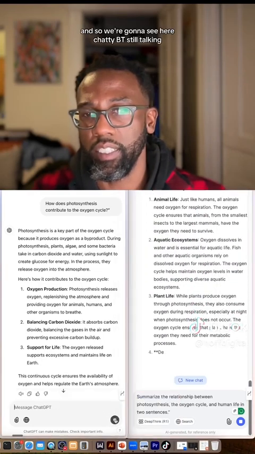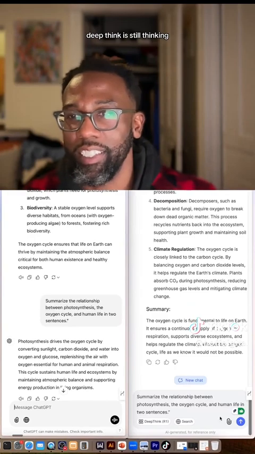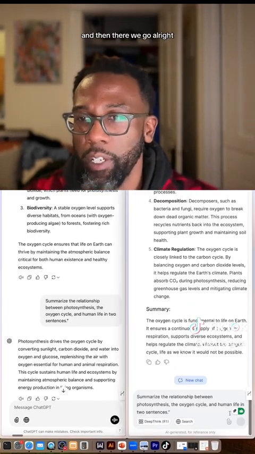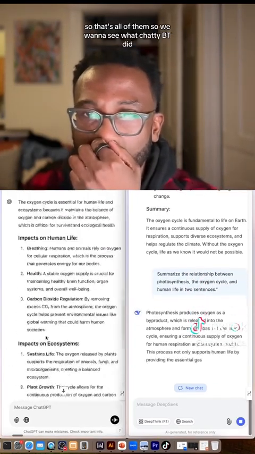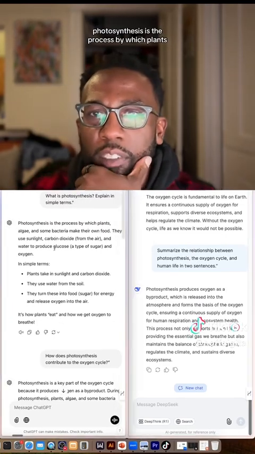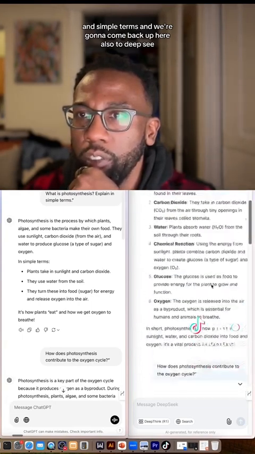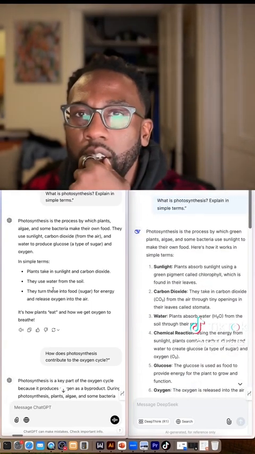And so we're going to see here, ChatGPT is still talking, DeepSeek is still thinking. And then there we go. All right, and so that's all of them. We want to see what ChatGPT did. Photosynthesis is the process by which plants, in simple terms, and we're going to come back up here also to DeepSeek just to see.